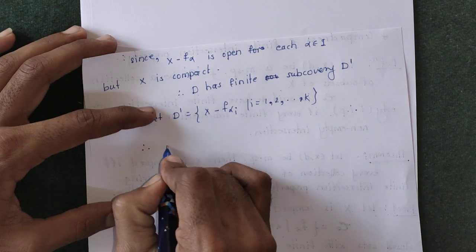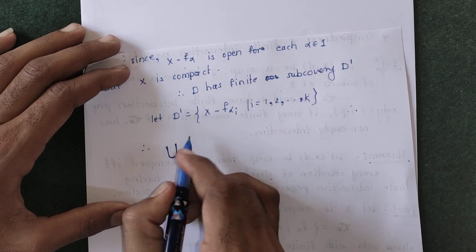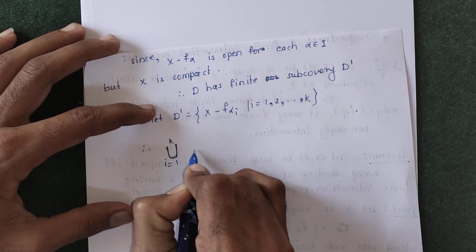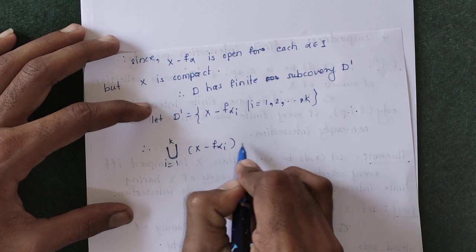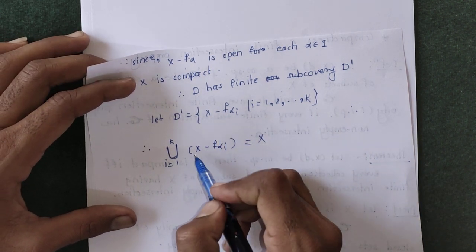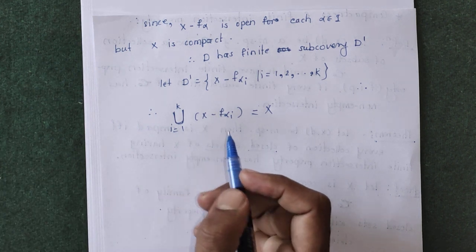Therefore we can write X as the union of this finite subcover: X is equal to the union of i running from 1 to k of X minus F alpha i. The union of these open sets is equal to the whole X, by the definition of open cover and finite subcover.